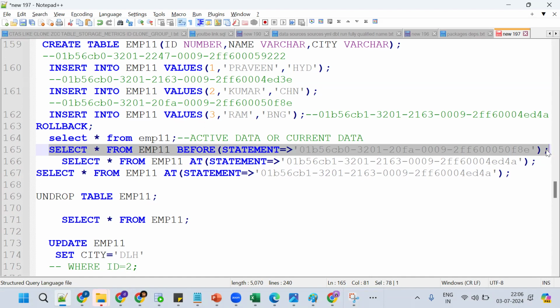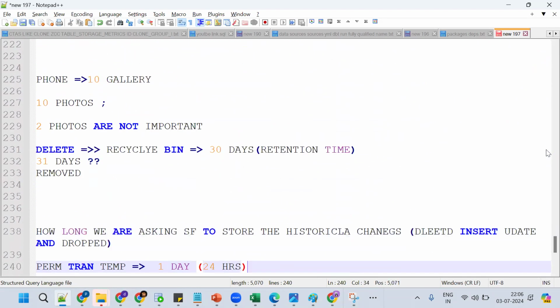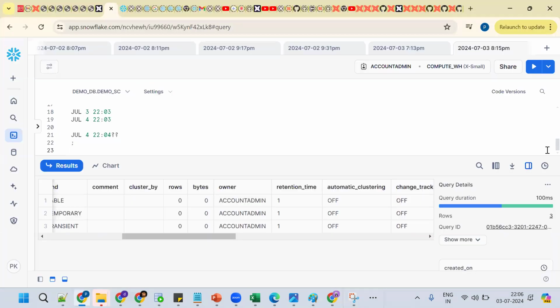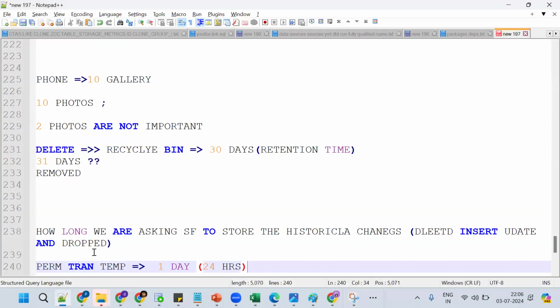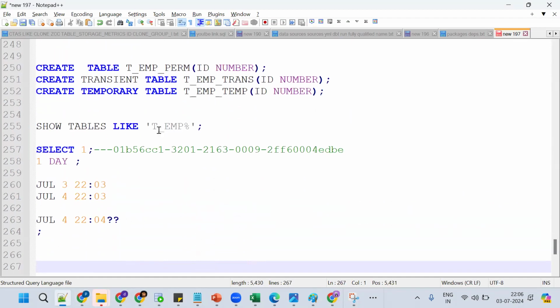Got the point? A little bit. So this is the concept of time travel. Let's go back here one more time. If you're not able to get it, tomorrow we will do the same concept one more time so that we get some clarity. You should put in effort, because without effort, attending will be of no use. I'll try to explain one more time.